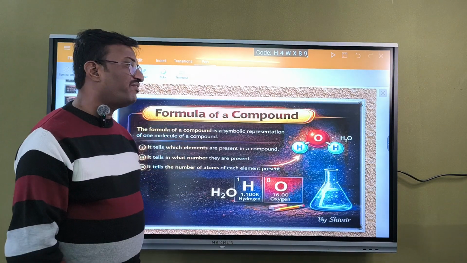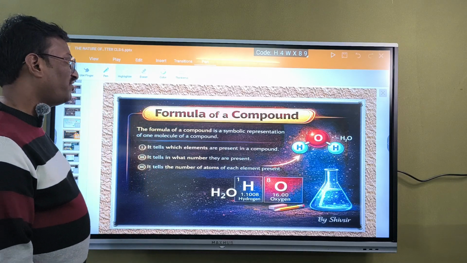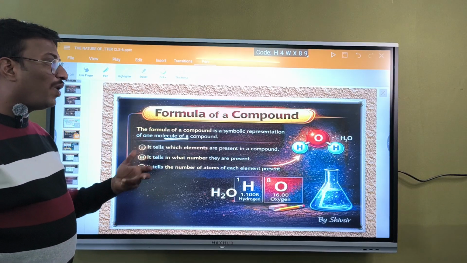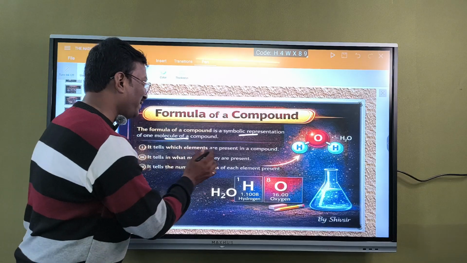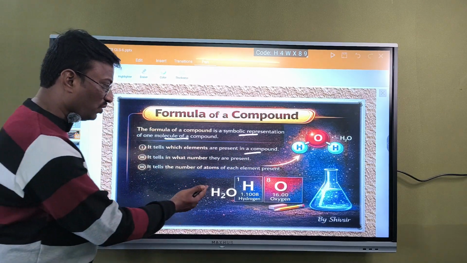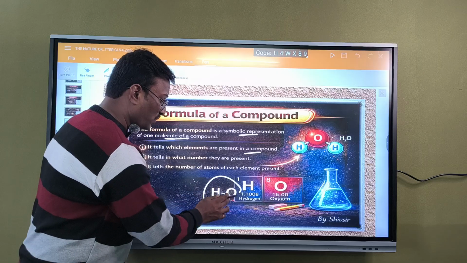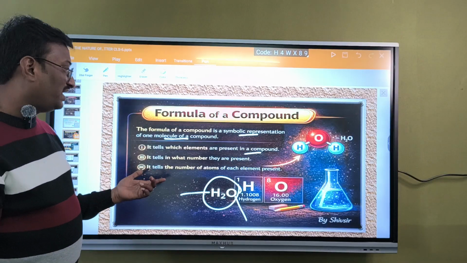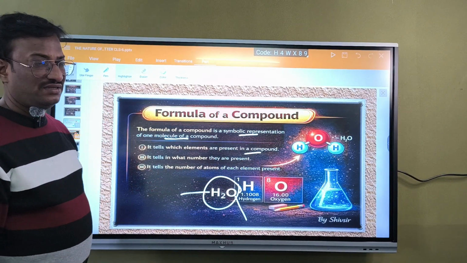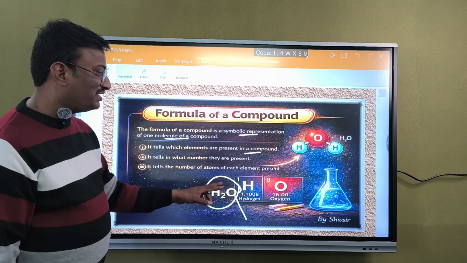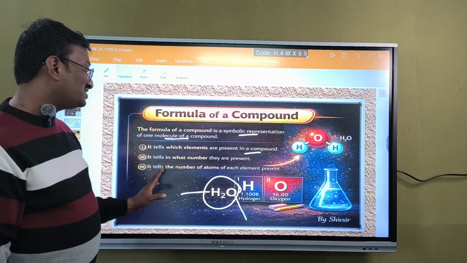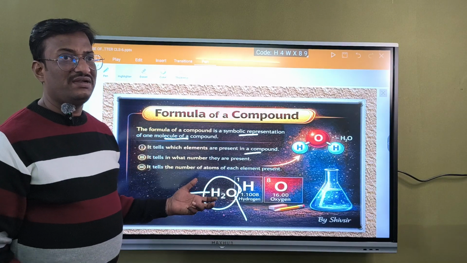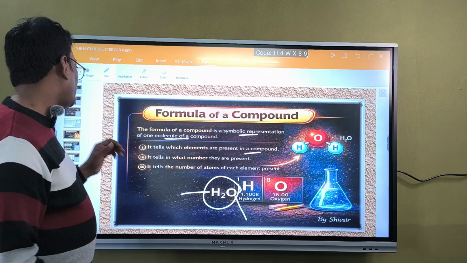Next thing, formula for a compound. What is a formula? The formula of a compound is a symbolic representation of a molecule of a compound. From a formula, what can we know? It tells us which elements are present in a compound. H2O means this compound consists of hydrogen atoms and oxygen atoms. And it tells what number they are present: two atoms of hydrogen and one single atom of oxygen. So it tells us the number of atoms of each element present. Likewise, we can know something about the formula.